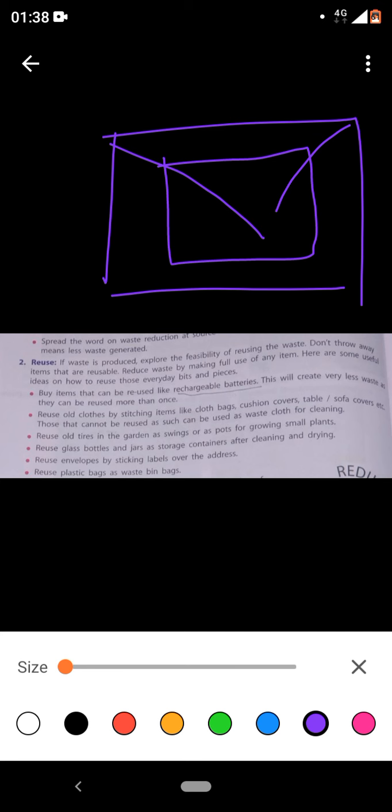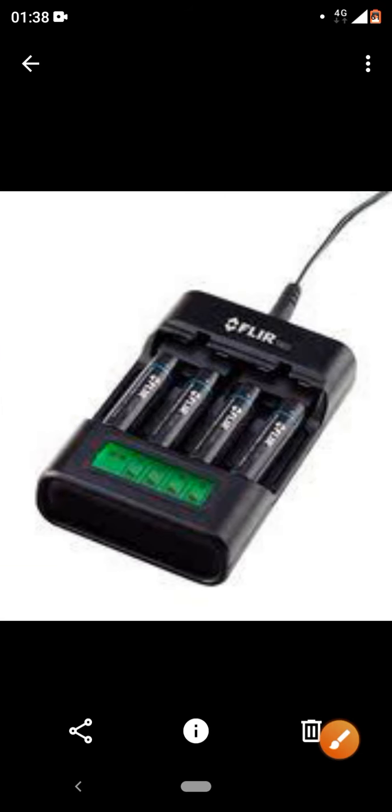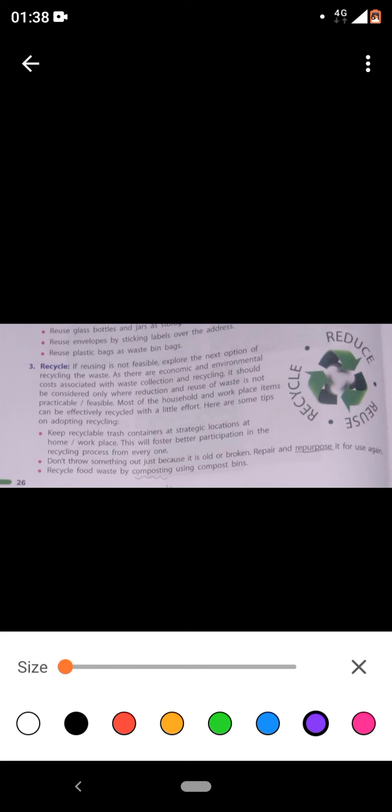Reuse plastic bags as waste bin bags. Life without plastic is not possible. Again, I'm telling you, we can minimize the use of plastic bags, but we cannot completely ban plastic bags. So if we have any plastic bag, we can use it as a bin for pouring what? The waste. Clear? Any doubt anyone is having? Next, we have recycle. This is also very important.